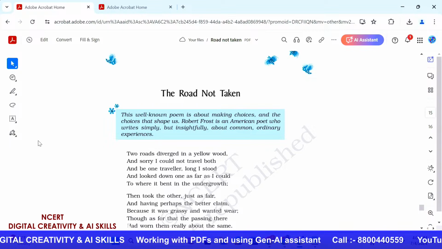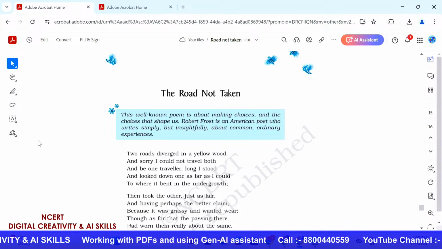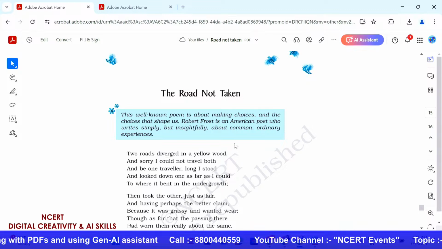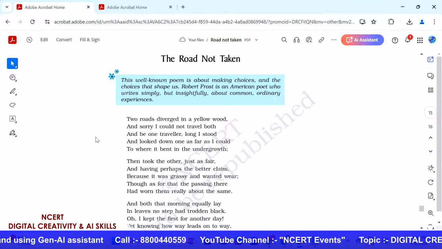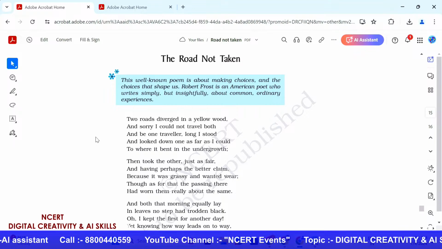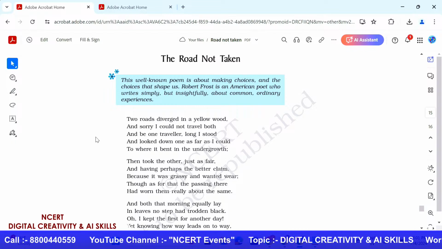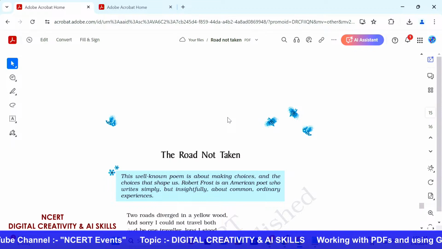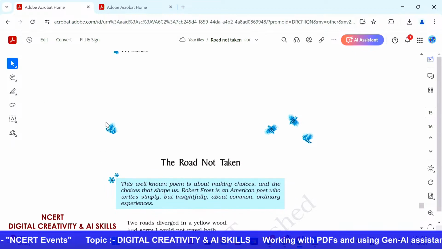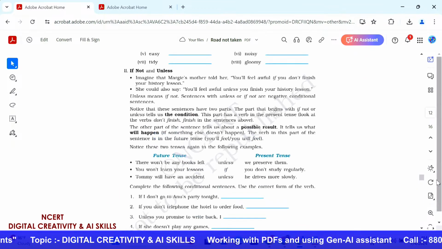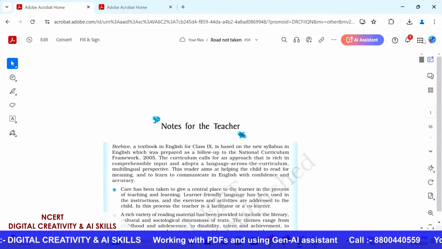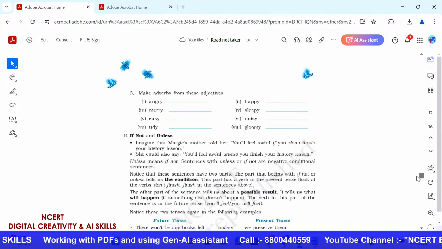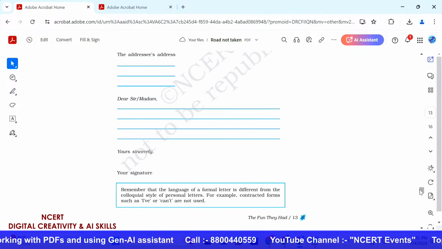As you all can see, there's this chapter that I have opened up for The Road Not Taken already. And as you can all see, Harshita did mention that we could select the entire text or we could select a part of it and ask certain questions. So in this entire document, you can see that there are more questions and there's a chapter. That's how our NCERT chapters usually get downloaded, right? So when I scroll through, the second part of this document is my poem, which is The Road Not Taken.